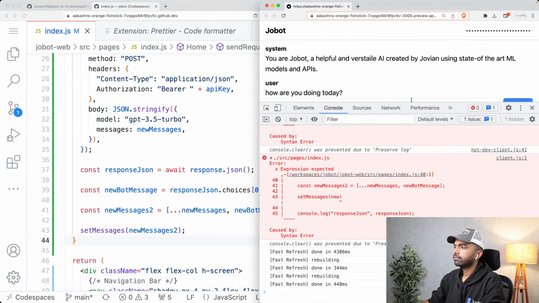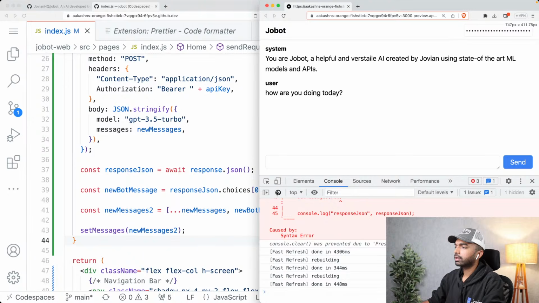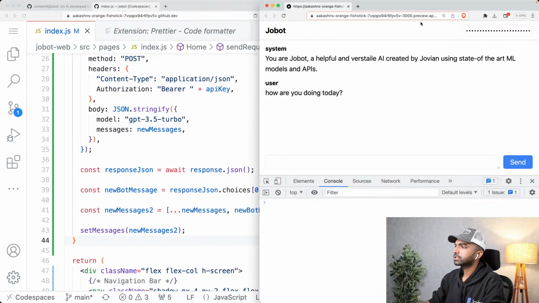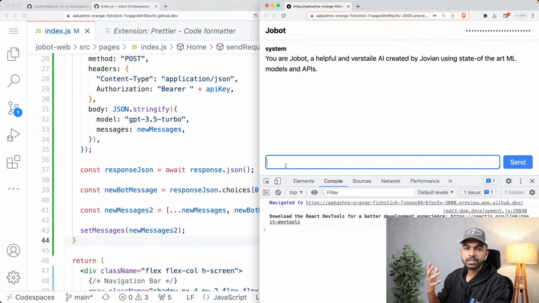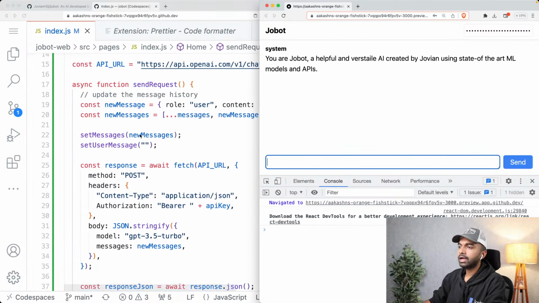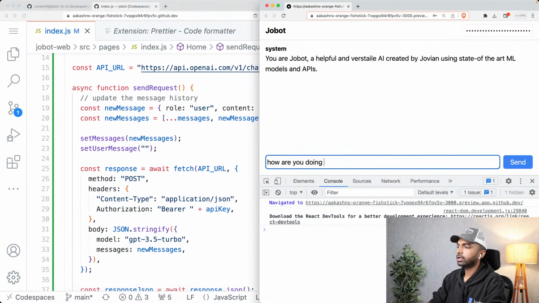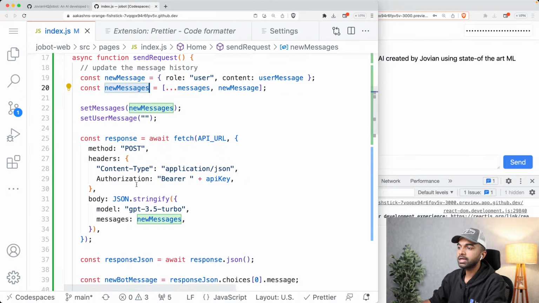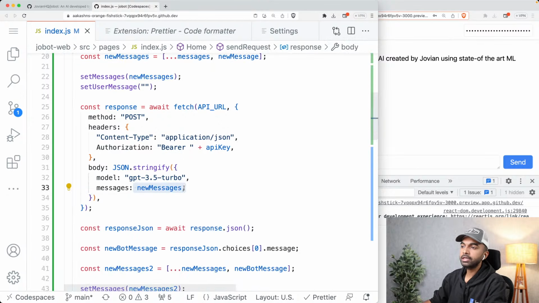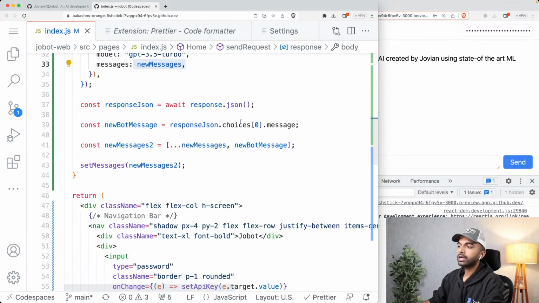So now if I go in here and again clear things, and now I'm just going to reload this page once again, just so that things are clear. Okay, so we have a system message first by default, and then we are going to type a message. So how are you doing today? Let's capitalize that properly. That message, when we type it, is going to get added to this array called newMessages. We are going to set the message history to newMessages, and we are also going to send this new message history to the API. Then we are going to get the response. From the response, we are going to get the bot's message, and then add it to our message history once again.